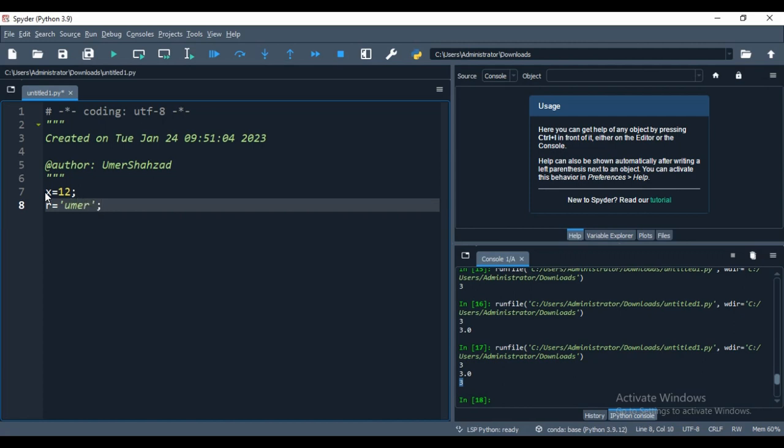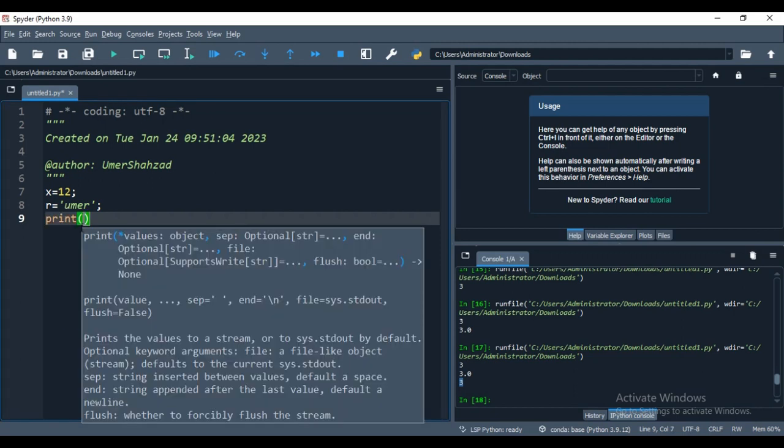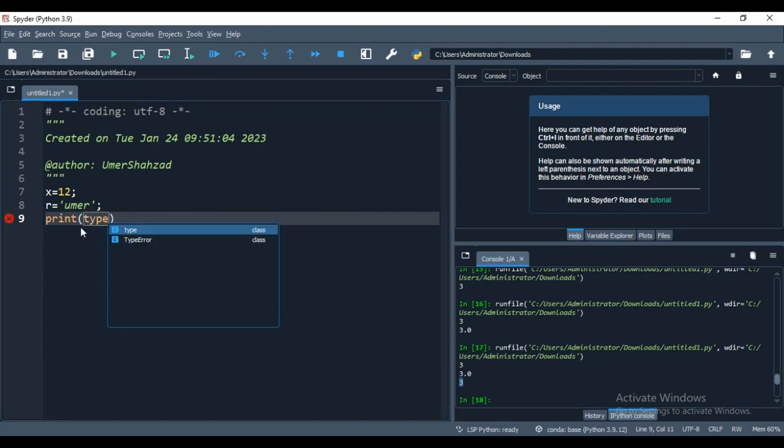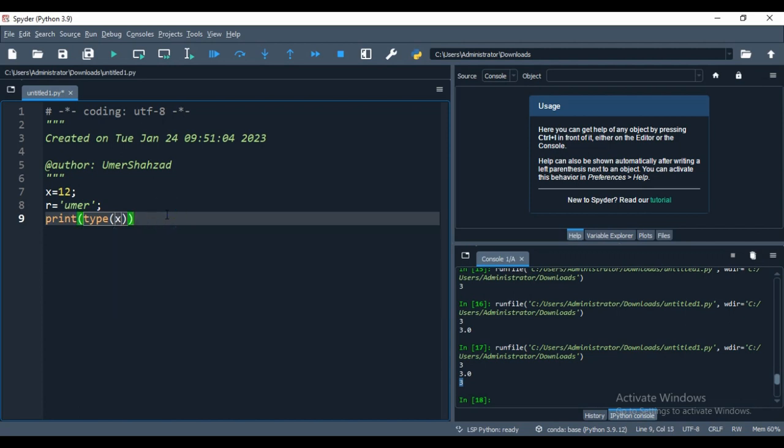You can declare the first number as an integer or float, whatever, and then use another method. If you want to find out what the data type is, you can call the type function. Inside type you need to give the variable, and it returns the type.